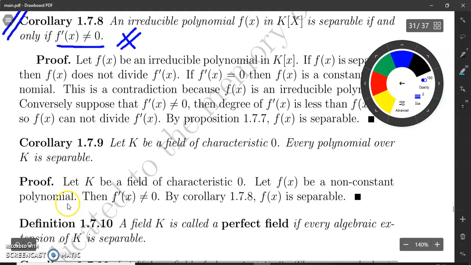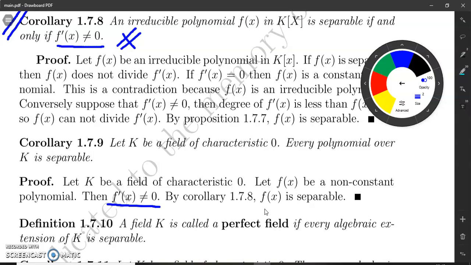Now, let f(x) be a non-constant polynomial. Then f'(x), since f(x) is a non-constant polynomial, by the property of derivative, f'(x) can never be 0. So by this result, if f'(x) is not equal to 0, then this polynomial is separable. It means every polynomial over K is separable.